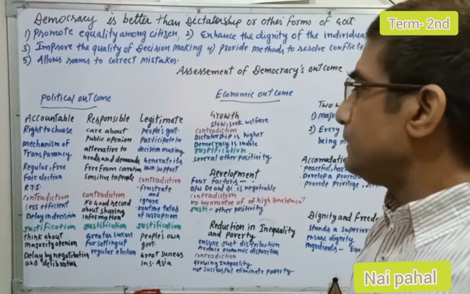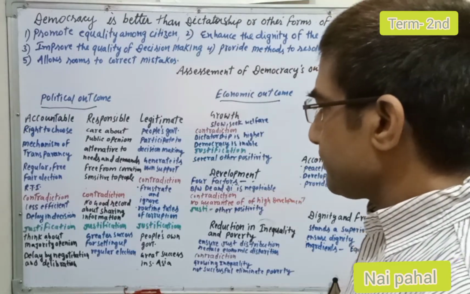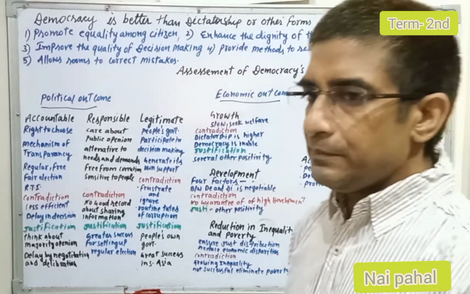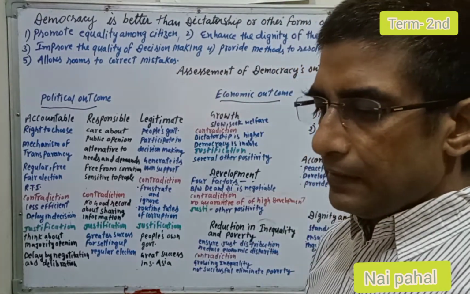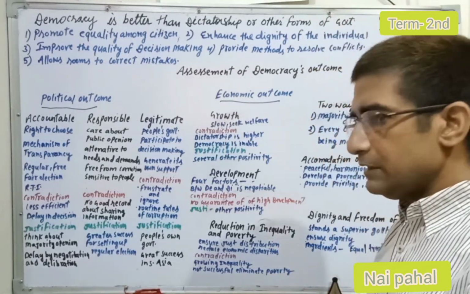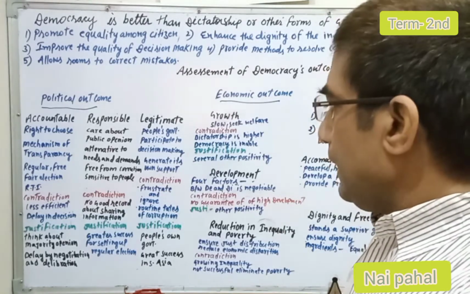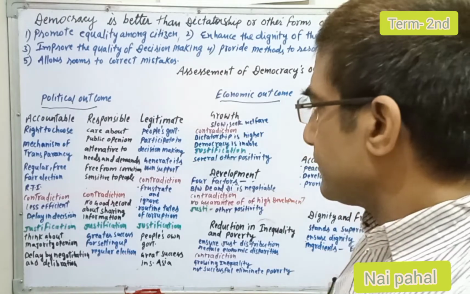Now the contradiction: people become frustrated about some things. When people find that their demands and needs are not being fulfilled, they start to get frustrated and they start to blame, and at the same time they ignore democracy.